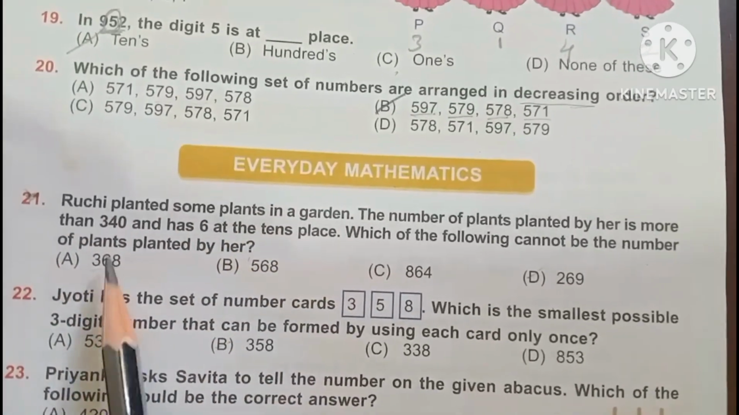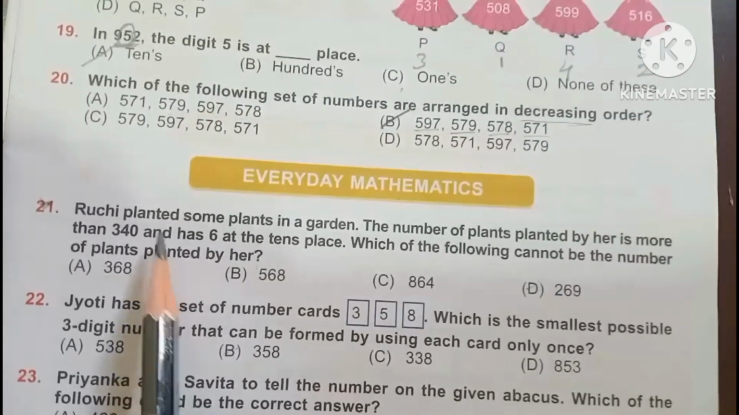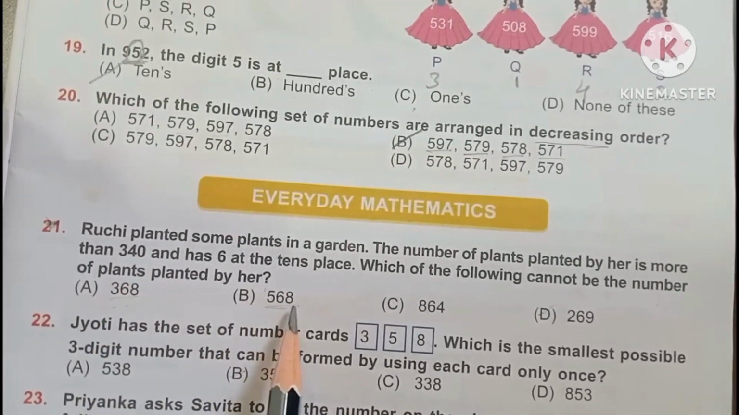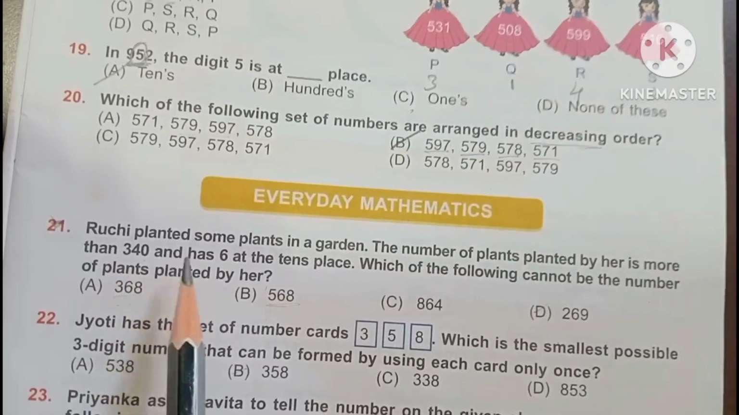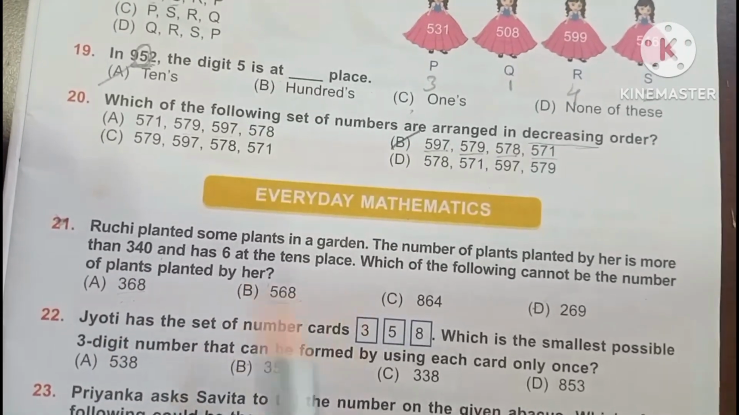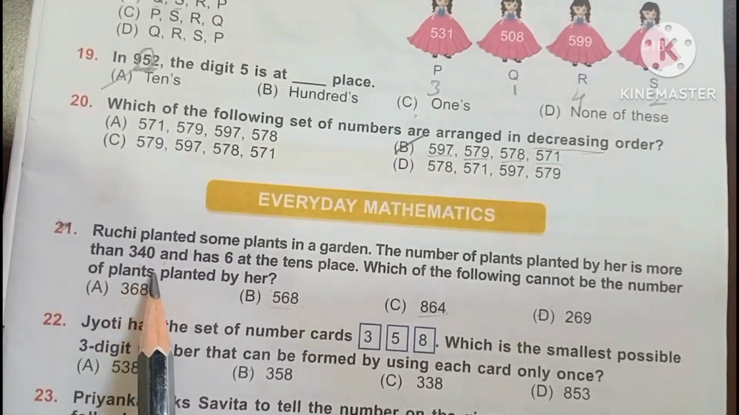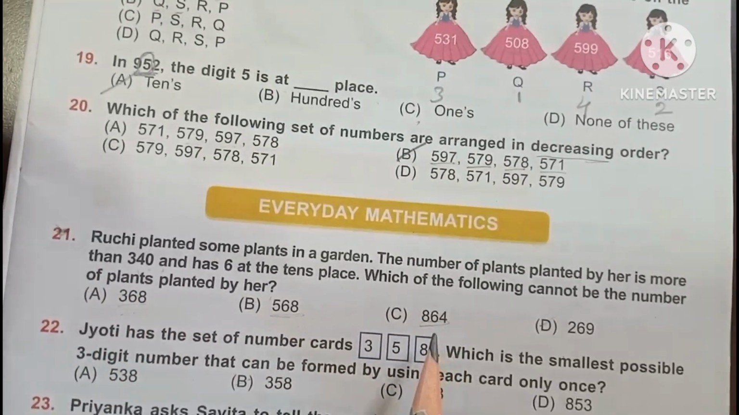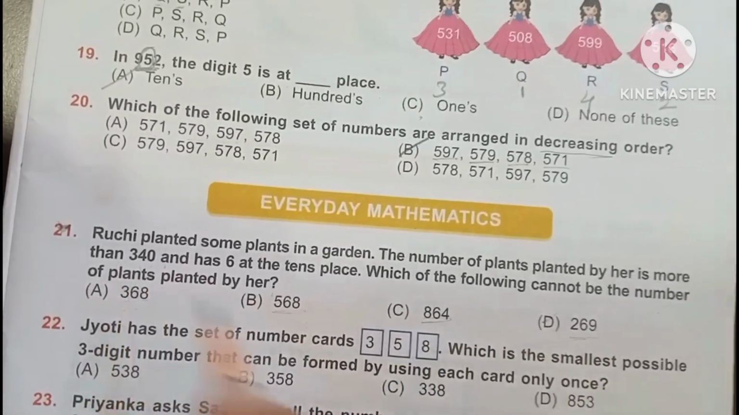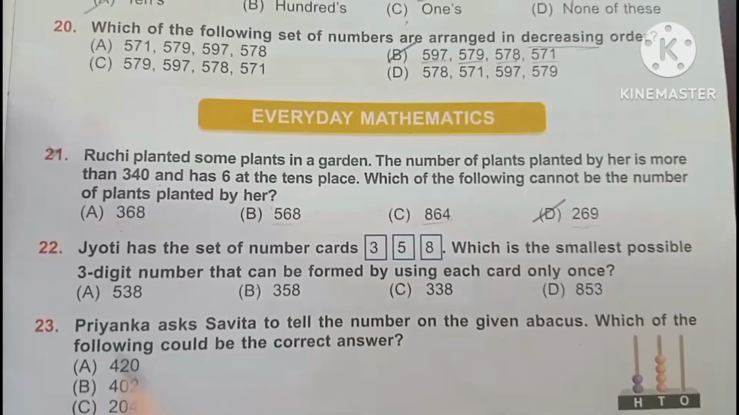368 is greater than 340, so you can. Next, 568, 340 is smaller than 568, so you can. 864, 340 is smaller, 864 is greater, so you can. 269 is smaller than 340, so you cannot. That is the answer. Next question.